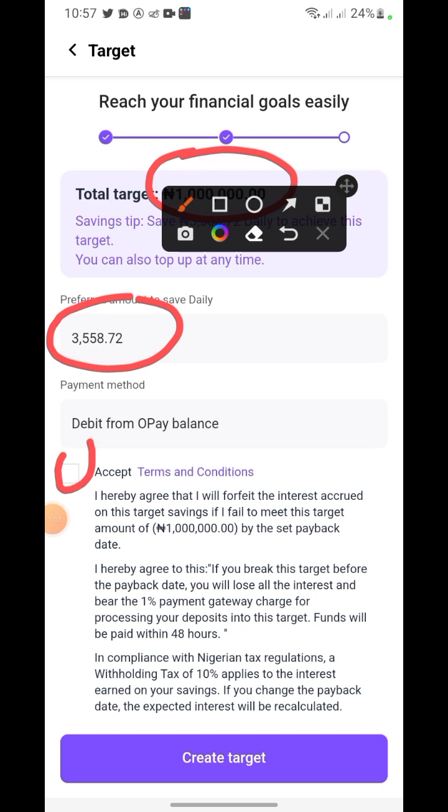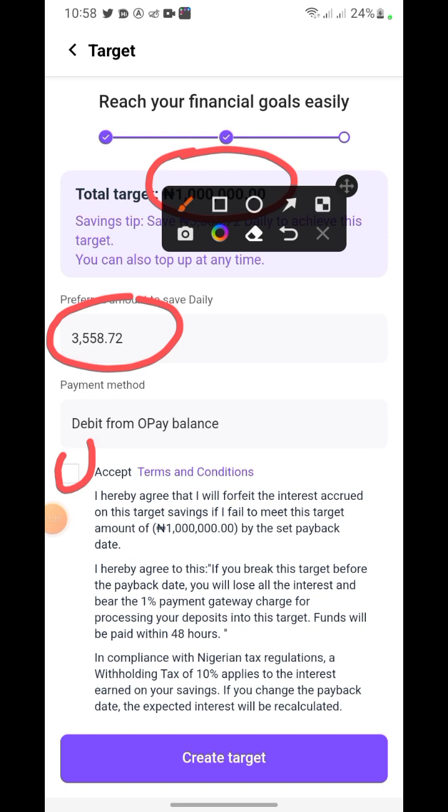So when you click on accept here, it means I hereby agree that I will forfeit the interest on this target saving if I fail to meet the target amount of 1 million by the set payback date. So meaning that if I don't get up to 1 million at the end of December this year, 30th of December this year, I will not get interest on the money, but I will still get my actual money. I hereby agree to this.